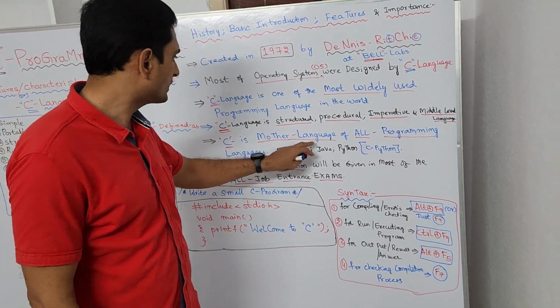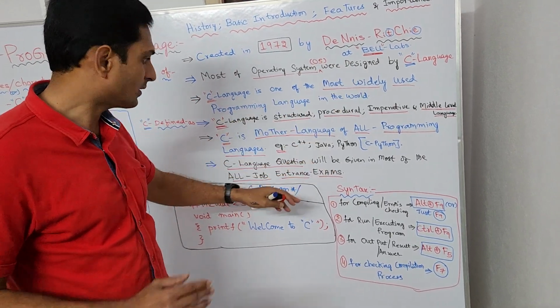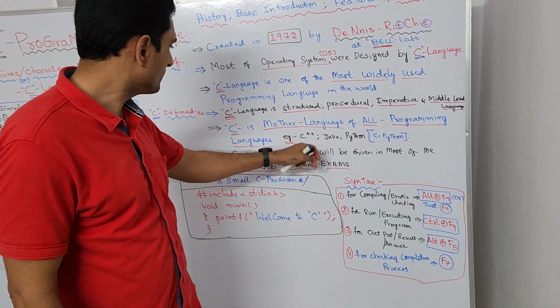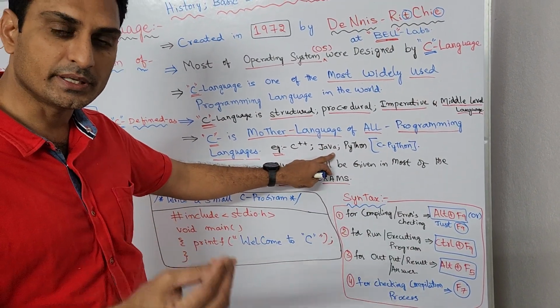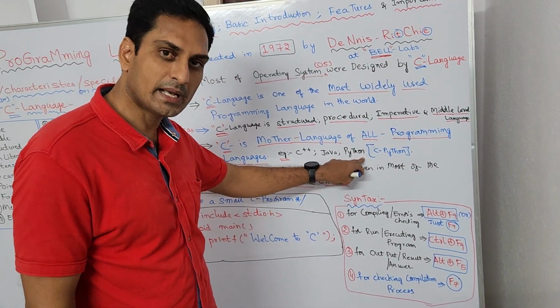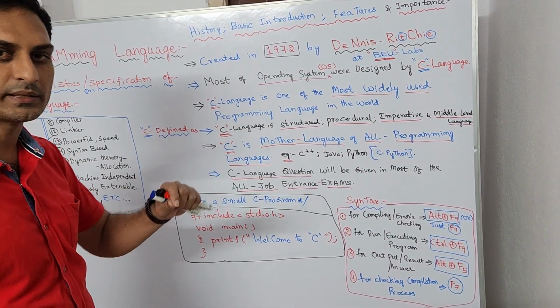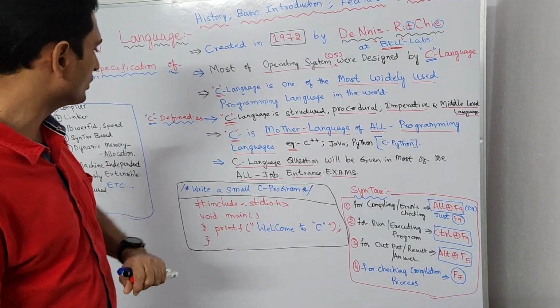C is the mother language of all programming languages, not only operating systems. Even some of the languages were also designed with C language only. For example, C++, Java and Python. Java language is designed and developed with C language only. Python is developed with C language. That's why we can call it CPython also. Python is also called CPython because the Python language is designed with the C programming language only.